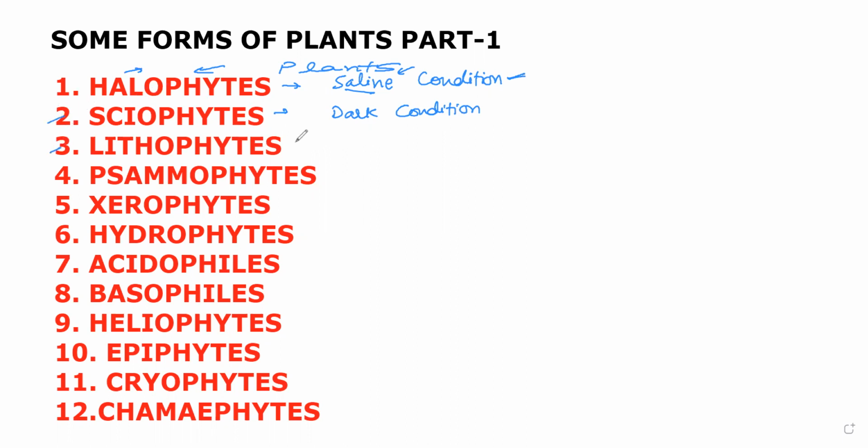Next one is the lithophytes. Litho means rock. So those plants which easily grow on the rock surface. Other than the soil, if they can easily grow on the rock surface, those plants are called the lithophytes.